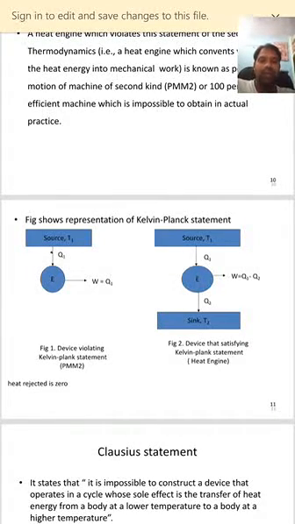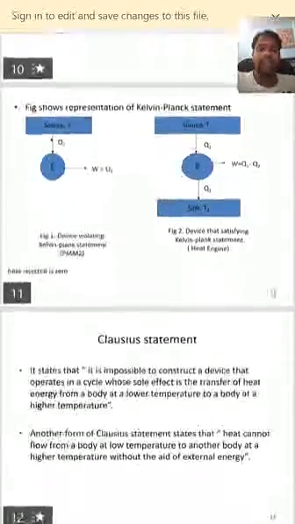Whereas in figure 2 it shows that the heat is entering into the system or engine and it will do some sort of work and the remaining portion of heat will be rejected to the sink. So the amount of work done in this case is equal to difference between the two heats, nothing but Q1 minus Q2. So this type of device which satisfies the Kelvin Planck statement is known as heat engine, right?